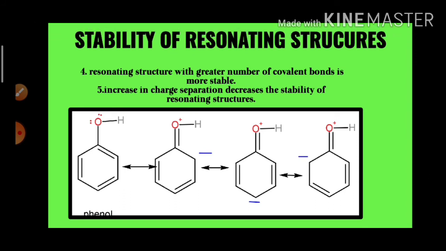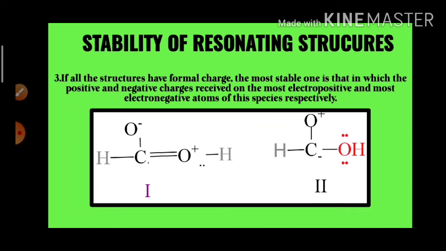Now we go for the third point. Look here, if all the structures have formal charges, then the most stable one is that in which the positive and negative charges are on the most electropositive and most electronegative atoms of the species. If the resonating structures have some charges on them, then the species in which the negative charge is on the most electronegative atom, and the positive charge is on the more electropositive atom, is more stable.